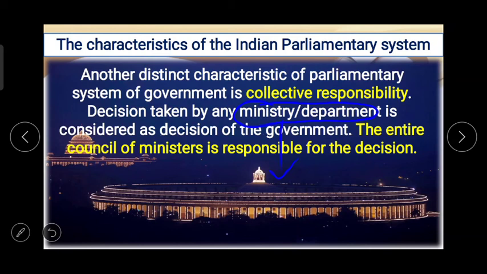So decision taken by any ministry or by any department is considered as decision of the government. कोई भी एक पार्ट ऑफ द गवर्नमेंट या फिर मिनिस्ट्री या फिर डिपार्टमेंट इन द लैंग्वेज ऑफ सिविक्स डिसीजन अगर लेता है तो उसे गवर्नमेंट का डिसीजन कहा जाता है. The entire council of ministers is responsible for the decision.